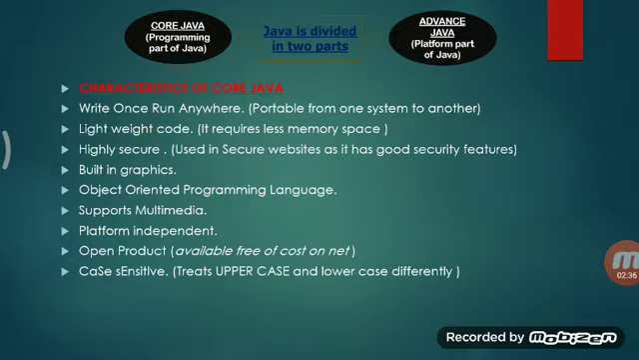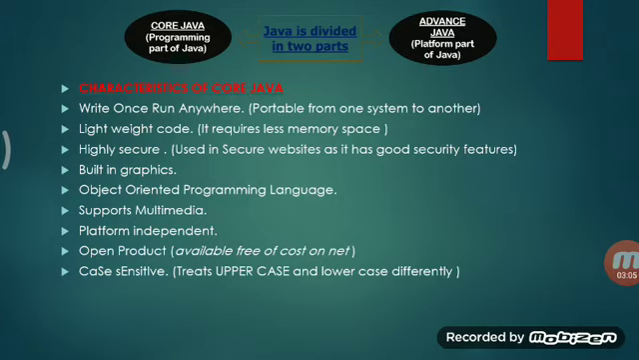Core Java is something which is write once, run anywhere. That is, it is portable from one system to another. We can write a program on one particular system and run it on another. It is lightweight code, that means it uses less memory space. It is highly secure, that is why all websites use this particular language because it is good in security. We'll talk later on about why it is highly secure.